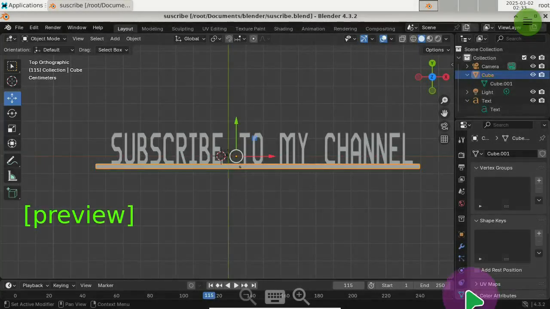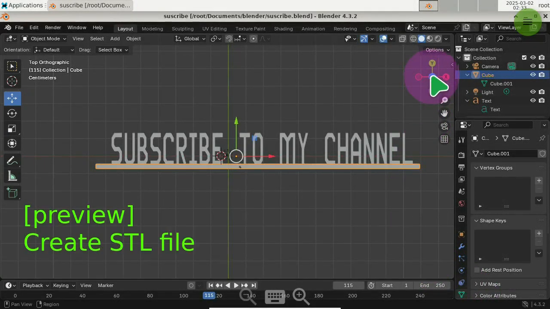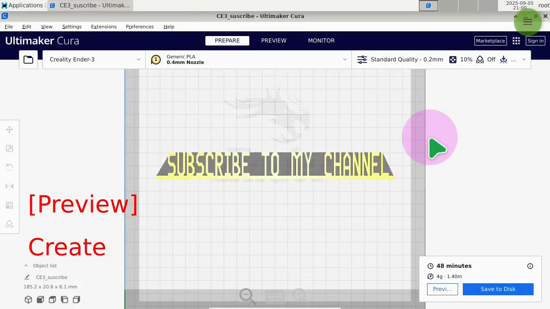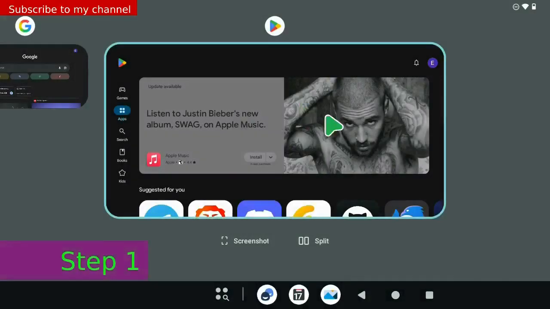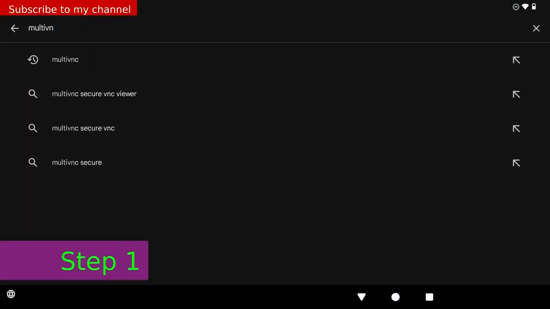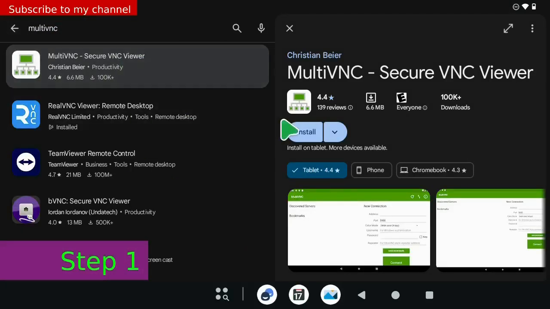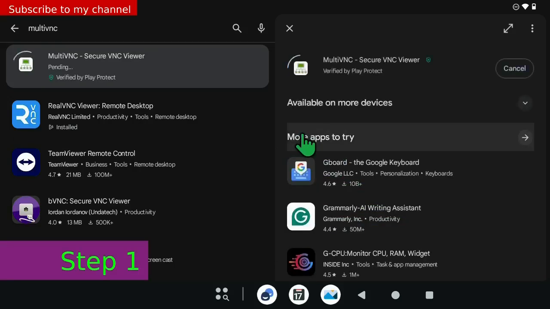In this post, I show a way to generate STL and G code files on Android. To do this, we need to install two apps. We'll install the first app by opening the Google Play Store and selecting MultiVNC.